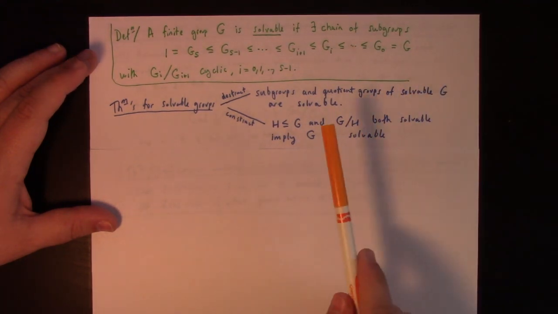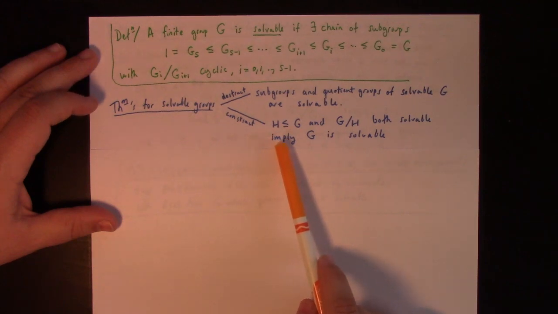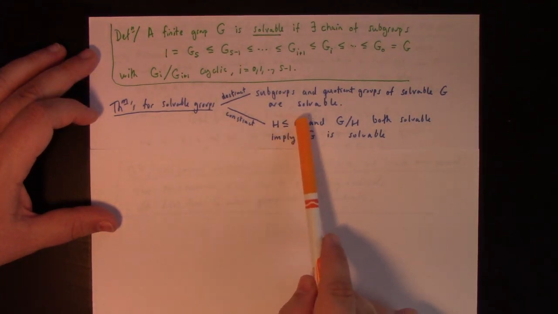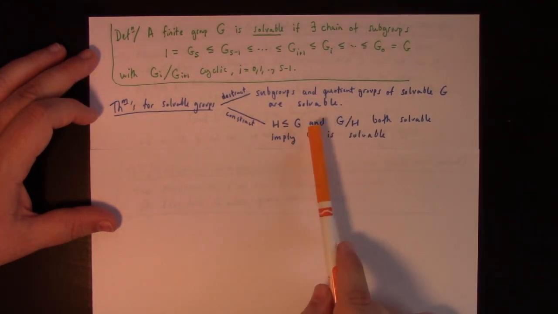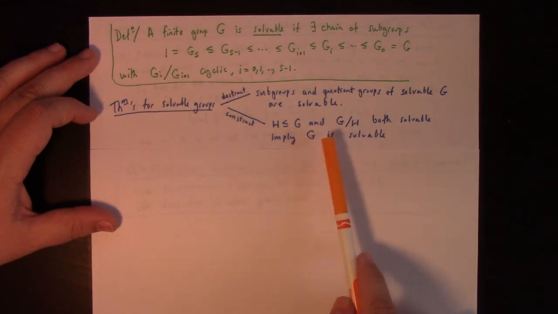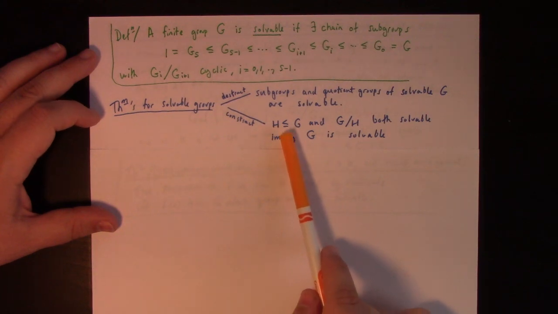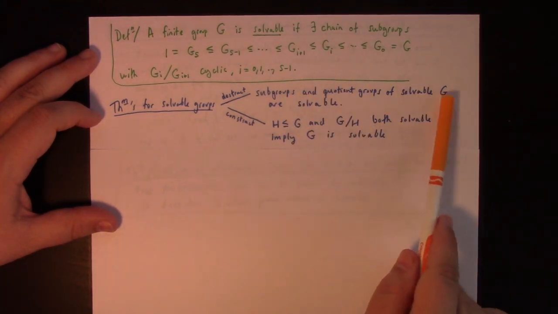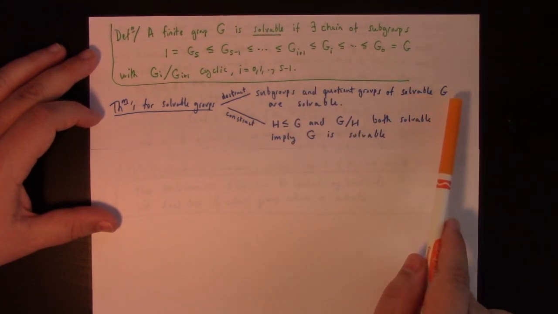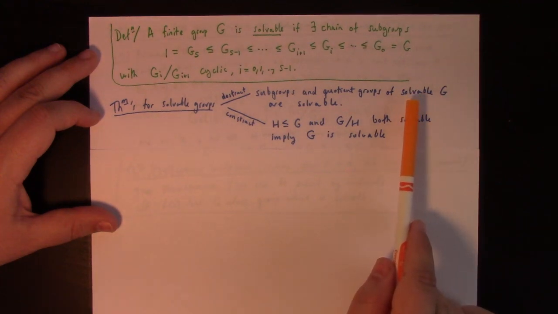And then the other direction is sort of like constructing things. So if we have H as a subgroup of G and the quotient both have a particular property, then G itself has that property. I think of that as kind of like a constructive comment, right? So this is saying if you take apart pieces of G or squash pieces of G to the identity, then you still have that property.